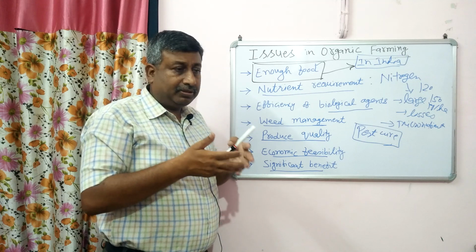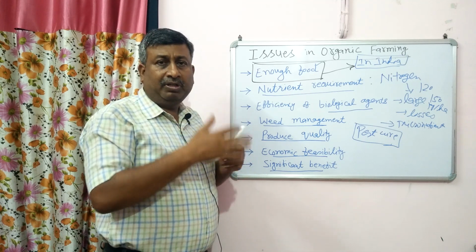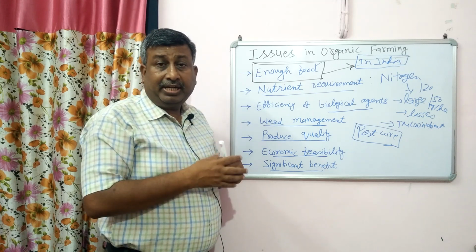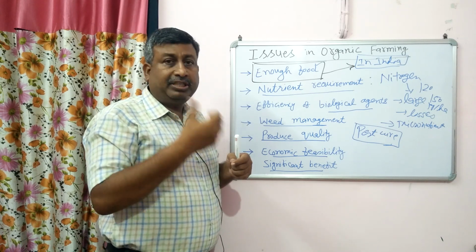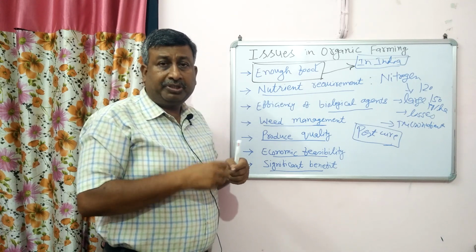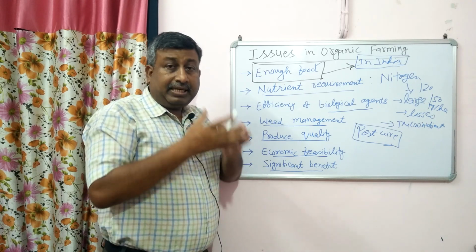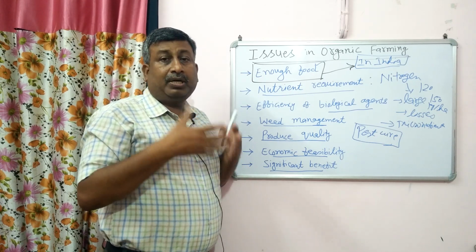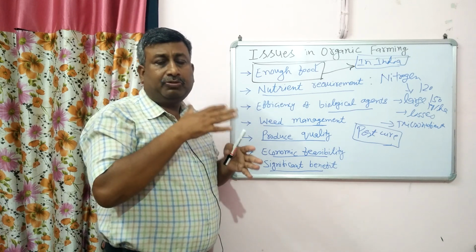Zero tillage has some benefits, and it cannot be applied in all areas, but it can be applied in delayed sowing. If we want to utilize the residual moisture in wheat sowing, then zero tillage is very good. If we want to reduce the fallow minor population, zero tillage is very good. So zero tillage has its own location, its own site, where it performs well. If we do zero tillage in normal conditions, then we cannot get so much advantage.